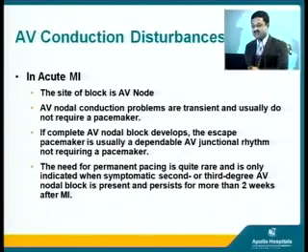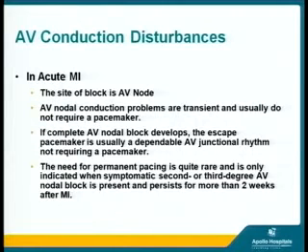Now coming on to the next, the AV conduction disturbances. In acute MI, the site of the AV node block is important to identify. AV nodal conduction problems are transient in MI and usually do not require permanent pacing. If complete AV nodal block develops, the escape pacemaker is usually the AV junctional rhythm and does not require a pacemaker. Permanent pacing is quite rare and is only indicated when there is a symptomatic 2nd degree or 3rd degree AV nodal block which is persistent for more than 2 weeks.